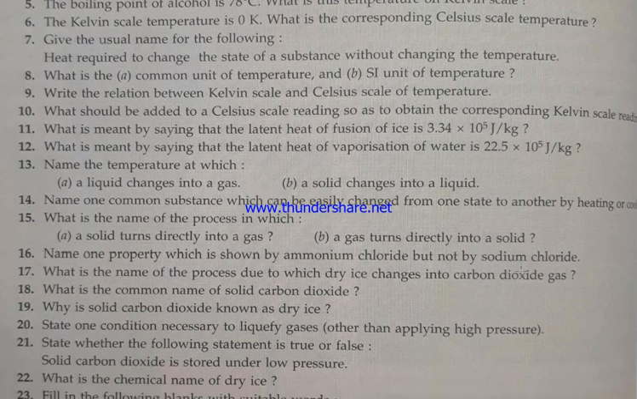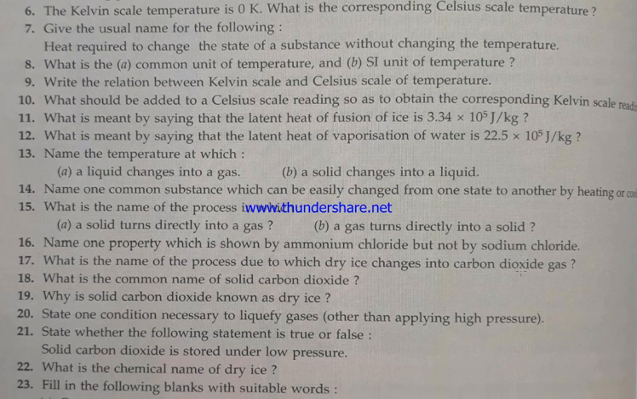What is the common name of solid CO2? That is dry ice. Why is solid carbon dioxide known as dry ice? Because it seems like ice but it does not wet, so it is known as dry ice. State one condition necessary to liquefy gas other than high pressure, low temperature.